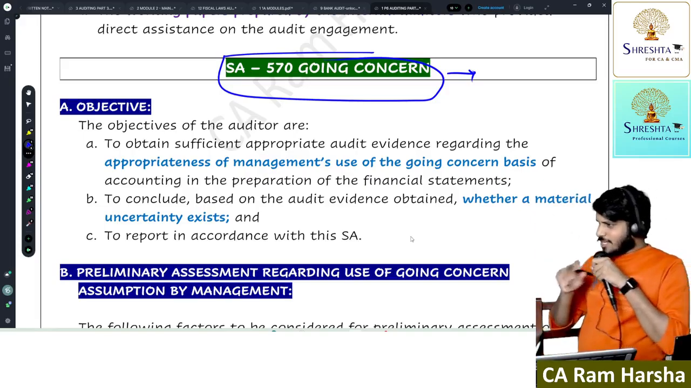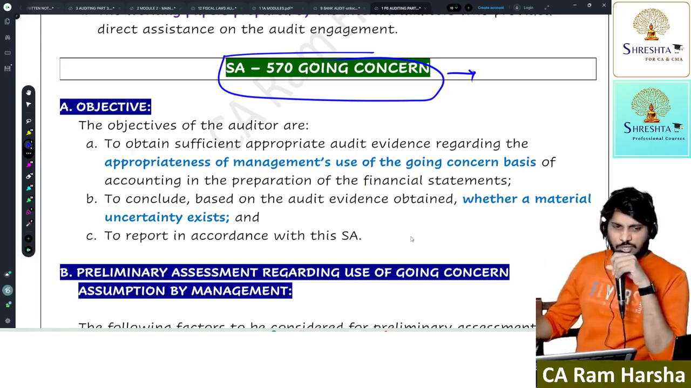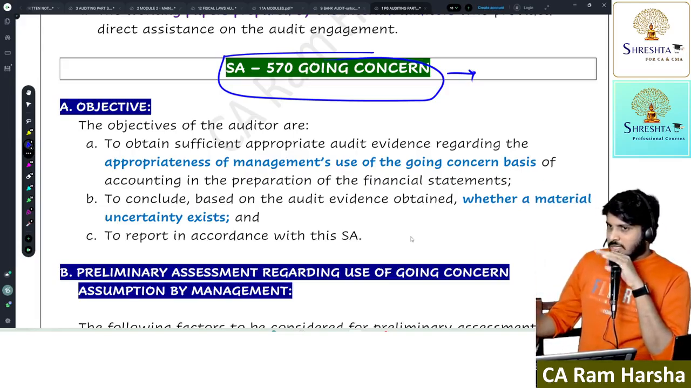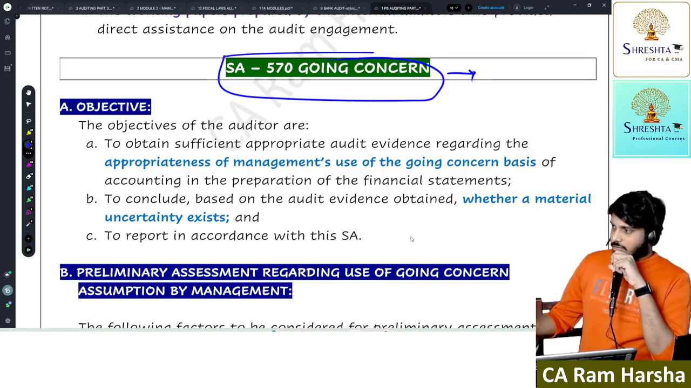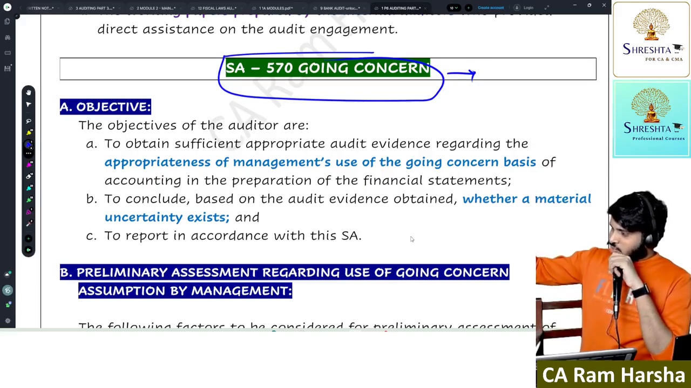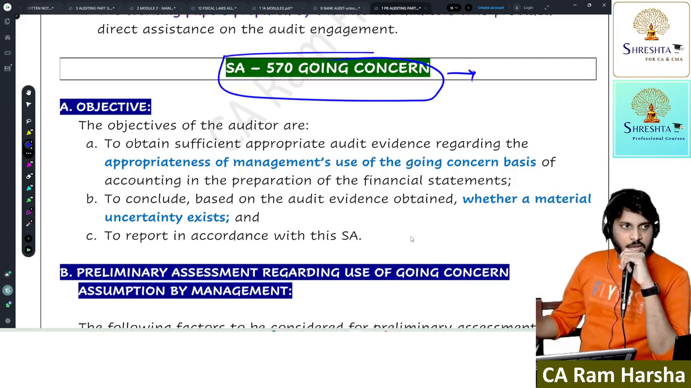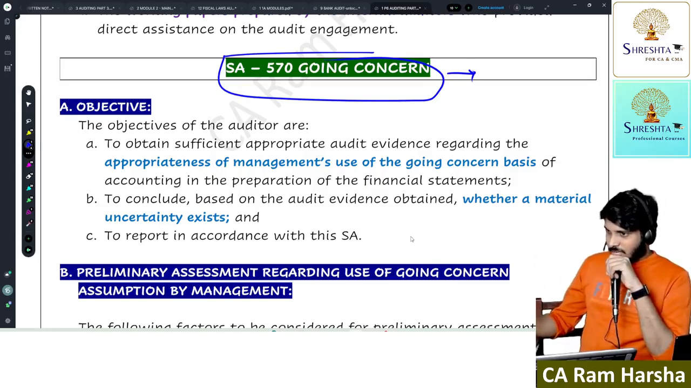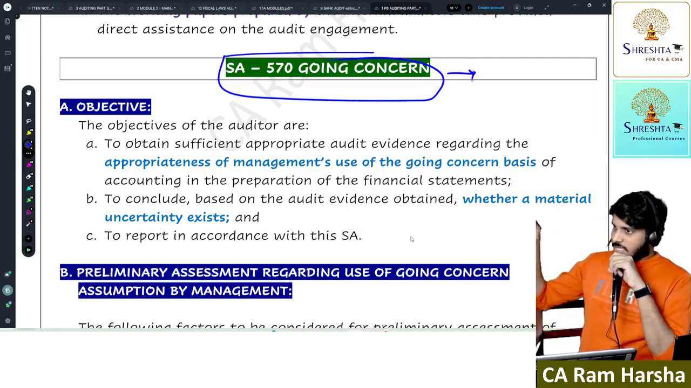Suppose the going concern assumption is not suitable for us. What do you mean by not suitable? See, what is our objective of audit? Our objective is whether the financial statements are free from material misstatements and prepared in accordance with the applicable framework. Whatever amounts, disclosures, presentations and classifications they showed in the balance sheet, P&L and notes, are they right or wrong? We need to check whether they are true and fair or not.